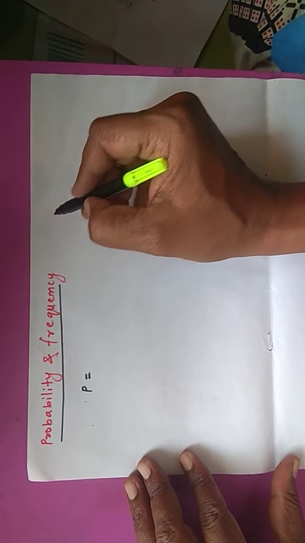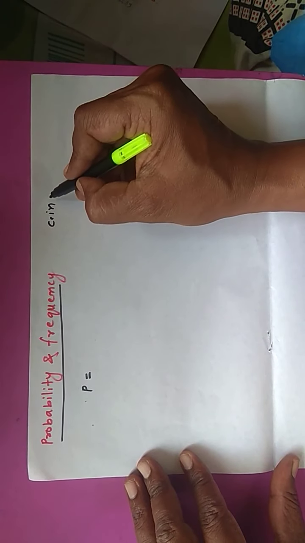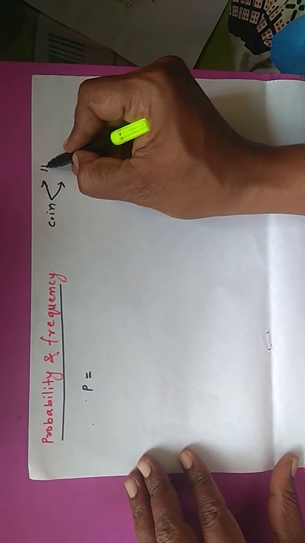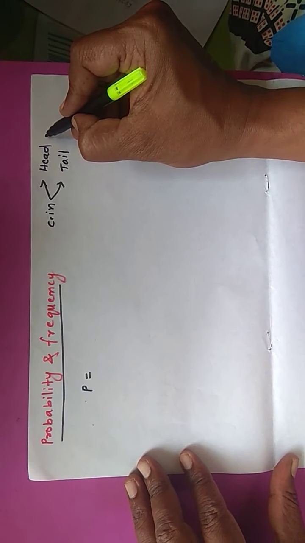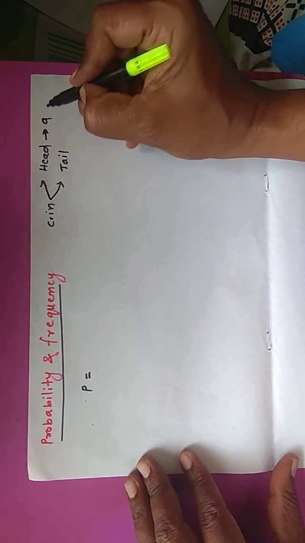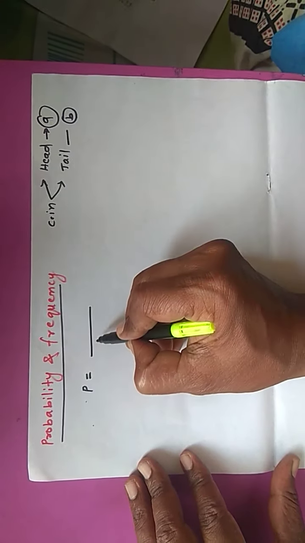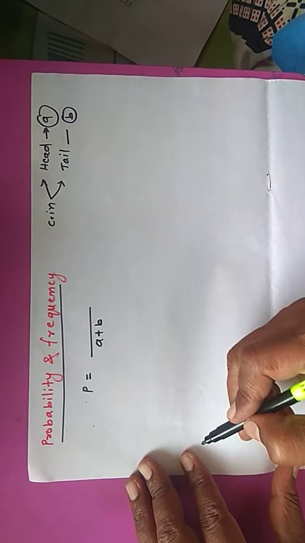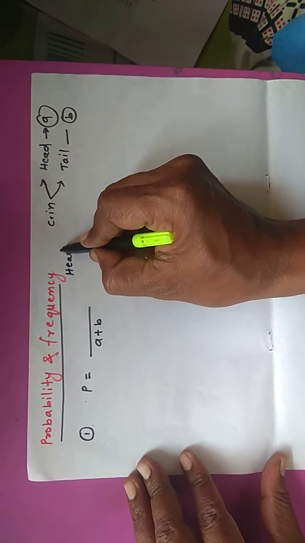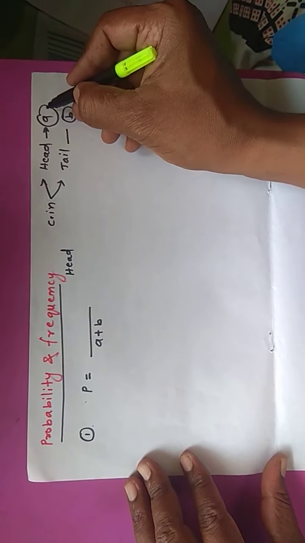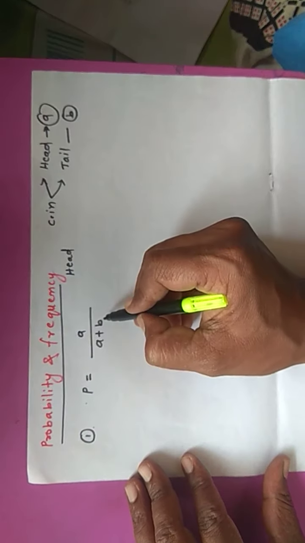That is, if we have a coin, then we know that for that coin there are two possible cases. One is head and another is tail. So if we note head as A and tail as B, therefore the total cases are A plus B. And in the first case, if head occurs in that event, means the case is A. Therefore, the probability will be P equal to A upon A plus B.